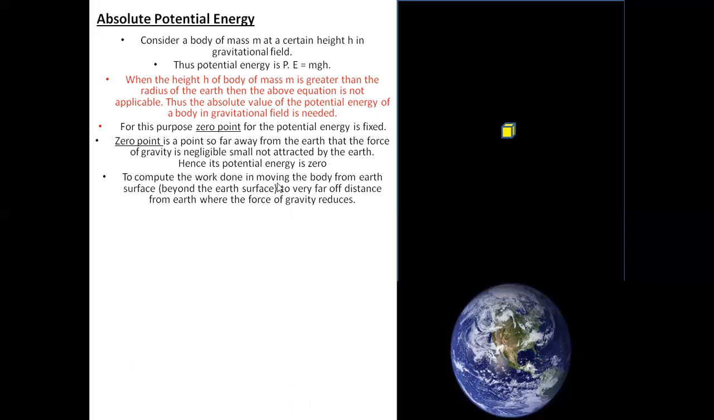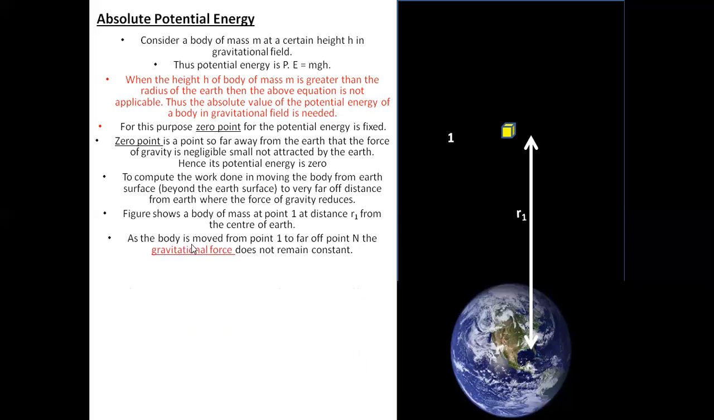To compute the work done in moving the body from the Earth's surface to a very far off distance from the Earth where the force of gravity is reduced, we assume that we have taken the body to a certain distance, let's call it r1. The figure shows a body of mass m at point 1 at a distance of r1 from the center of the Earth. As the body moves from point 1 to a far off point n, the gravitational force does not remain constant. That means it keeps on changing as it goes to point n.